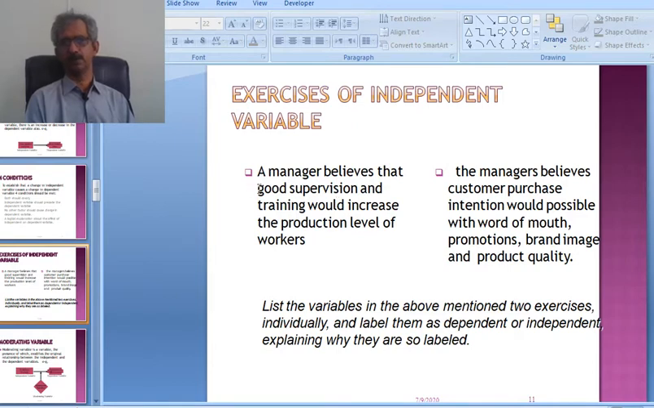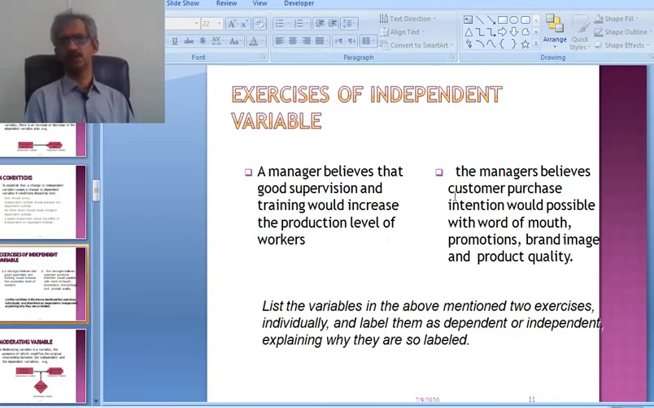In the first case, the manager believes that good supervision and training would increase the production level of the workers. Here, supervision and training are independent because due to better supervision and better training, the production level of the workers is increasing, meaning supervision and training are affecting the production level of the workers.